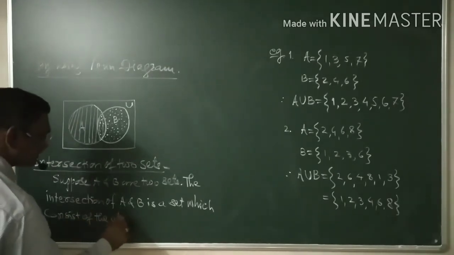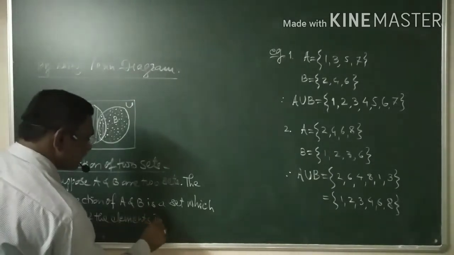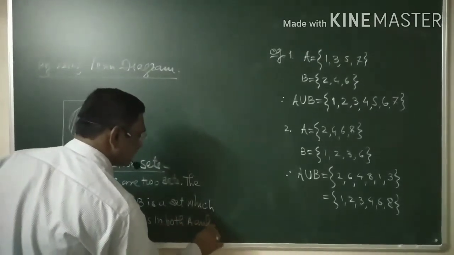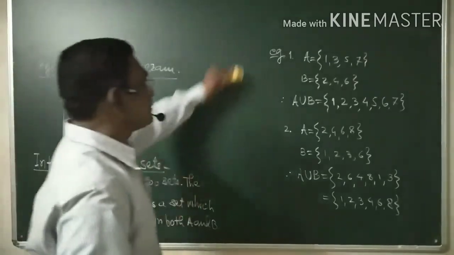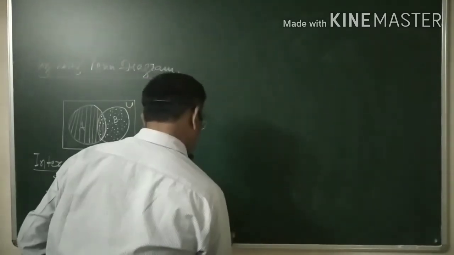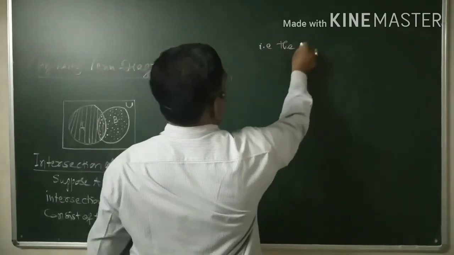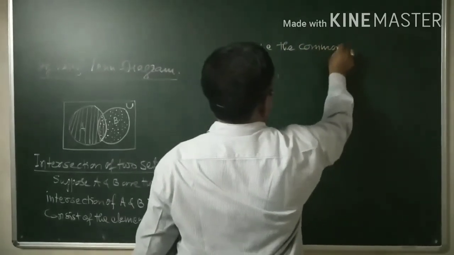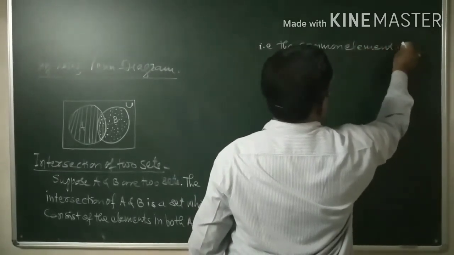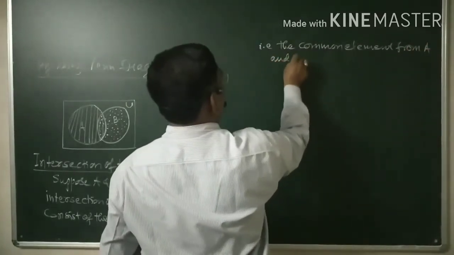the elements in both A and B. That is, let me write, the common elements from A and B. What are A and B?